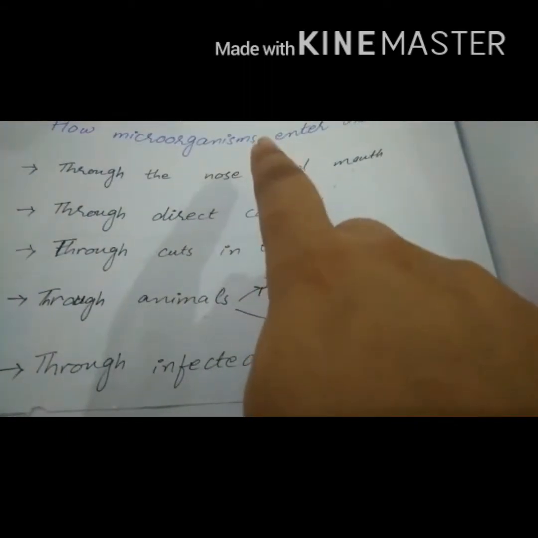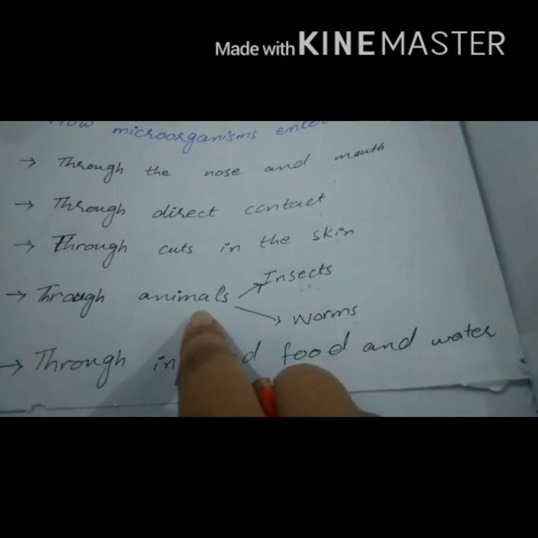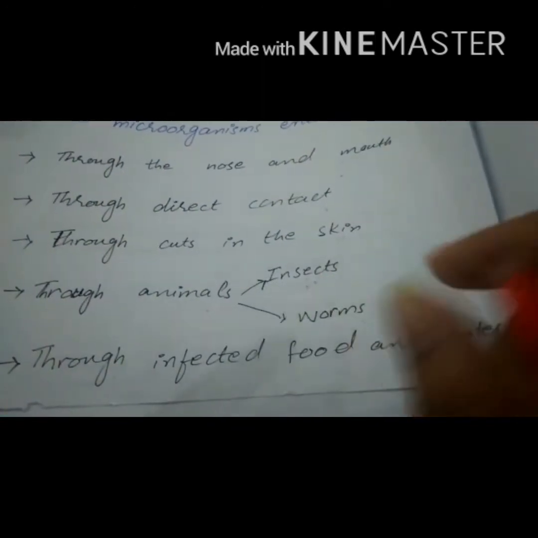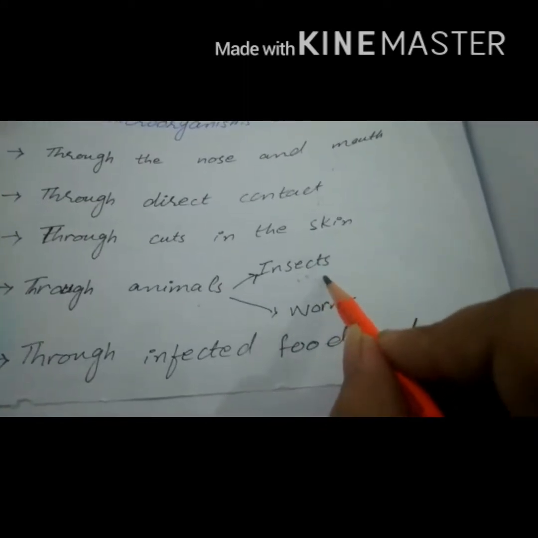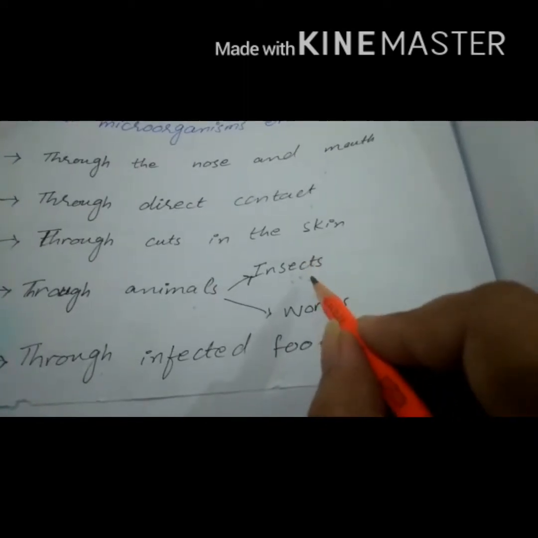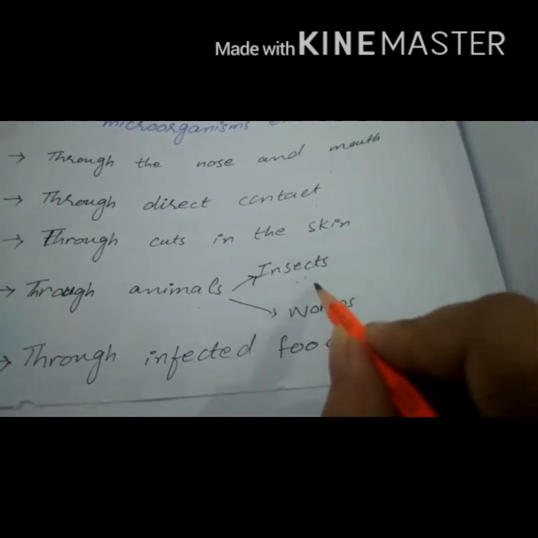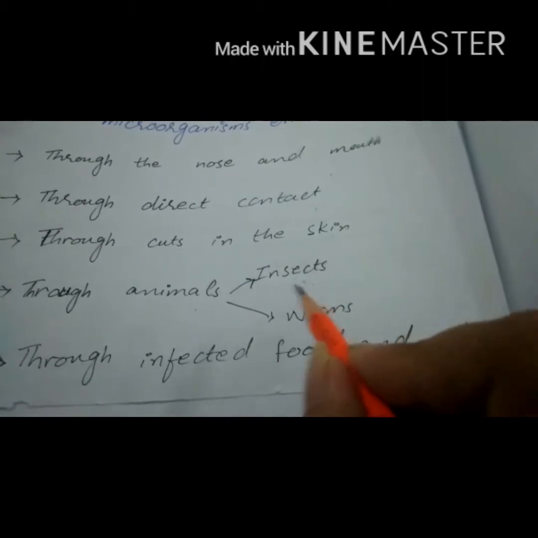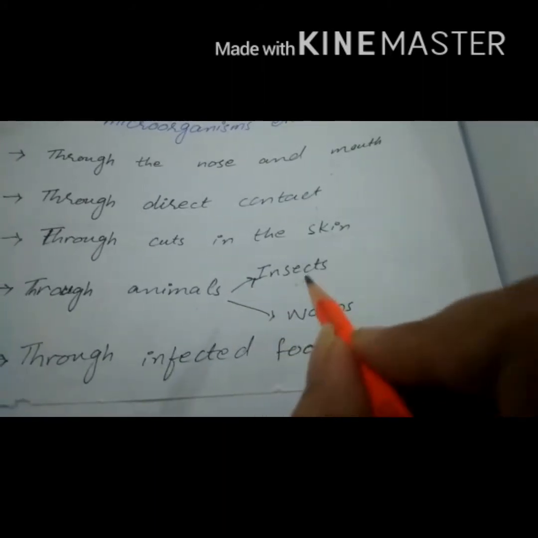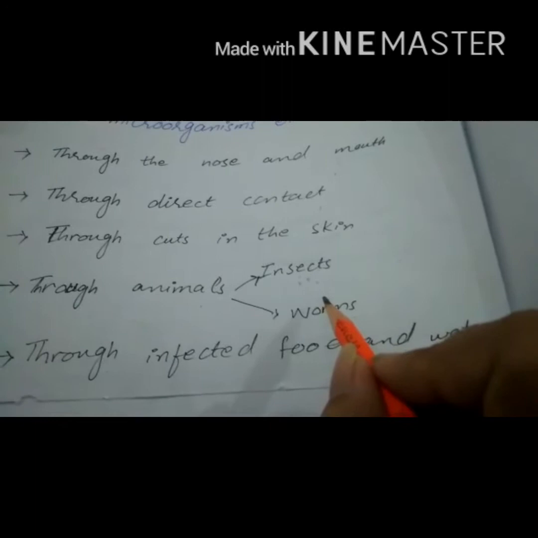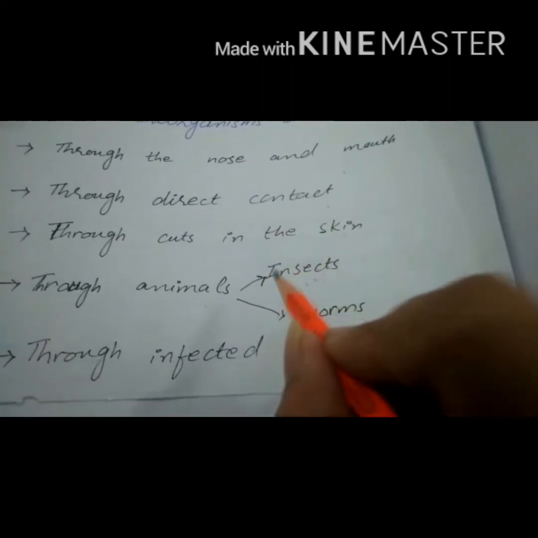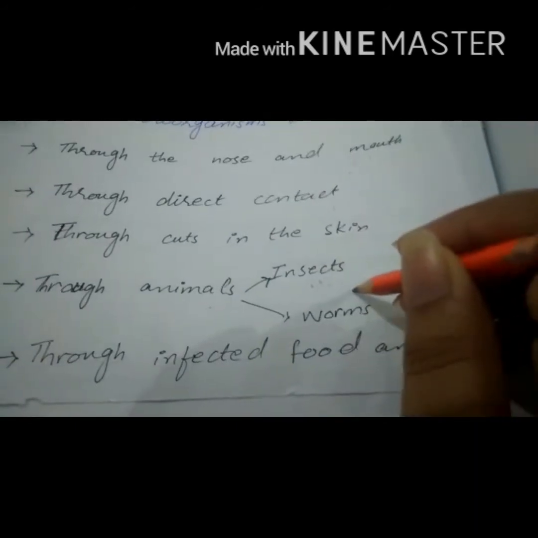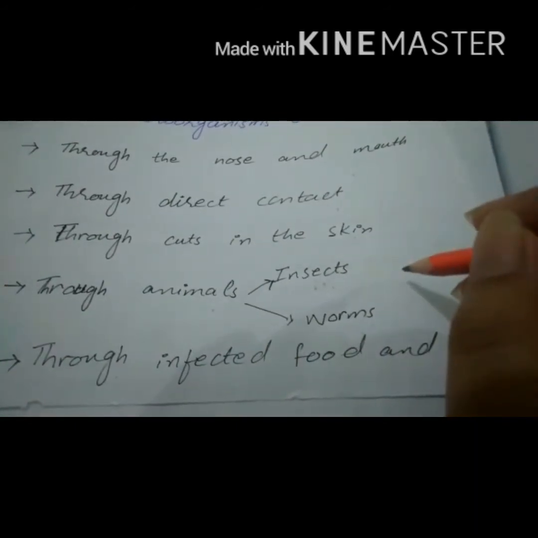Microorganisms also enter through animals, for example through insects and worms. If we talk about insects, here we will take the example of malaria. Malaria basically spreads from person to person through mosquitoes. How? When a female mosquito pierces the skin with her mouth part, she injects a small amount of saliva into the wound. Basically, saliva contains microorganisms that enter the body of that person.